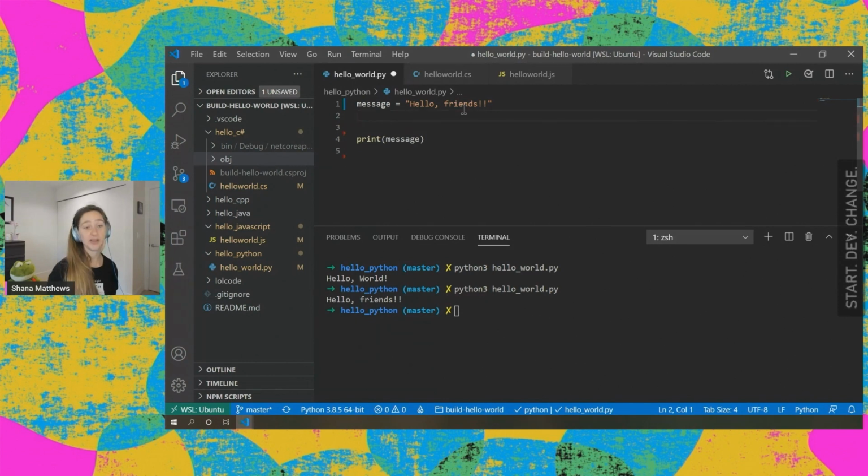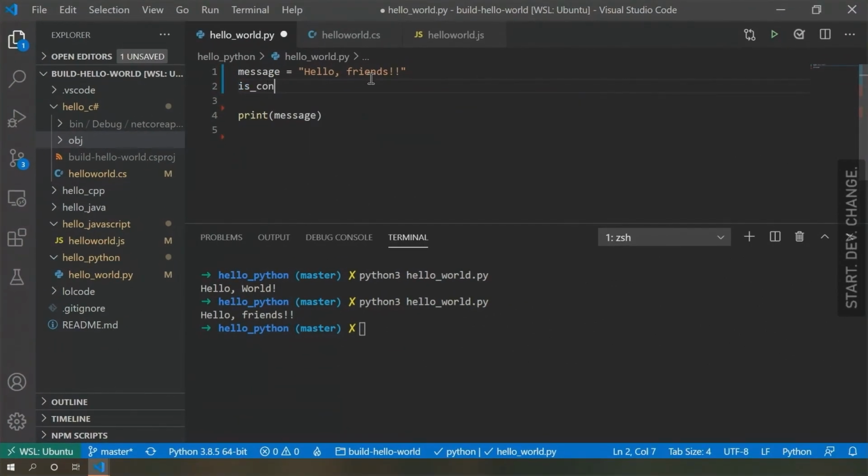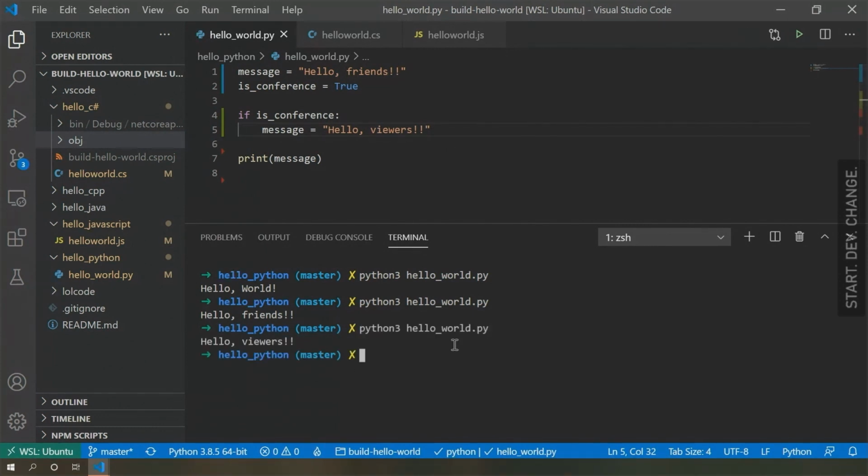So I'm going to make another variable, is conference, and set it to true. So I've just made another variable and set the value of that variable to true. And then I'm going to write an if statement to check something about a variable. So I'm going to check if is conference. And so what that's doing is checking if is conference is true. Then I'm going to change message. Let's see if I can spell. Okay, so quick, let's run this just to show that it works.